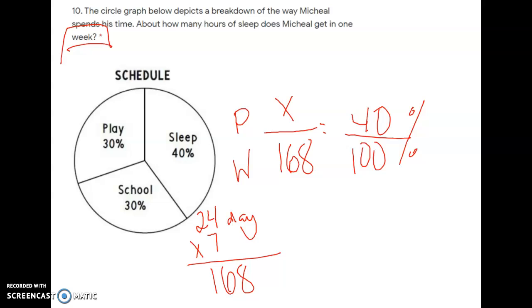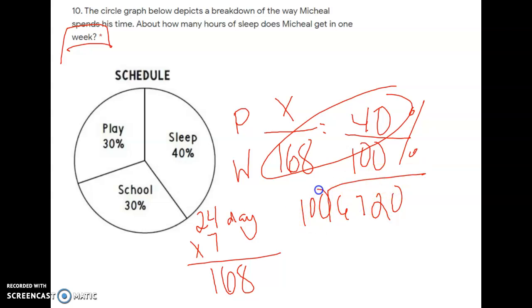Now this proportion is a little bit more tricky to solve. So what I'm going to do is I'm just going to cross multiply 168 times 40, which is 6720, and then I'm going to take that and divide it by 100, and that'll give me my answer. And this will be a decimal, and when you solve this, just put in the answer.